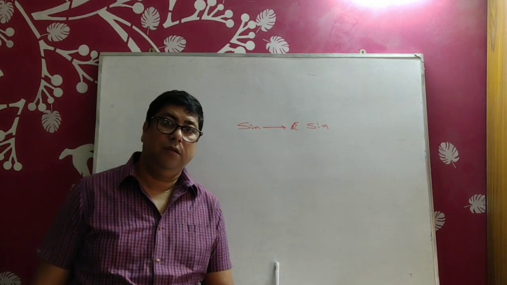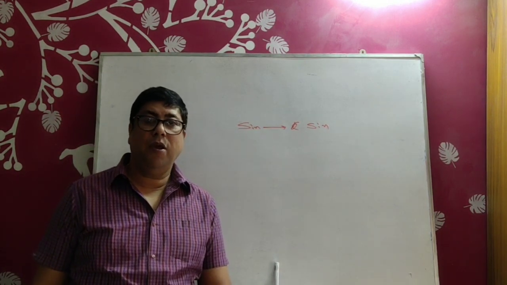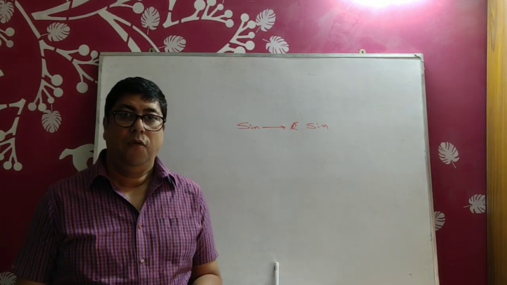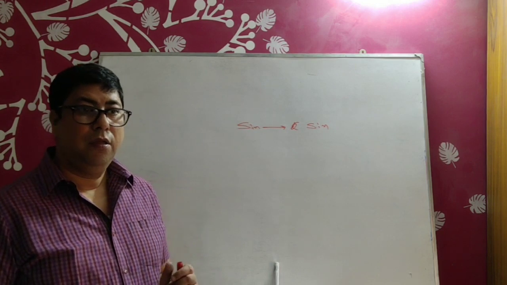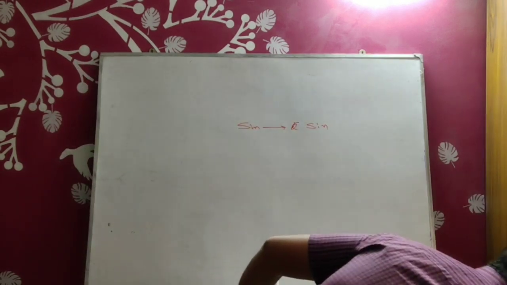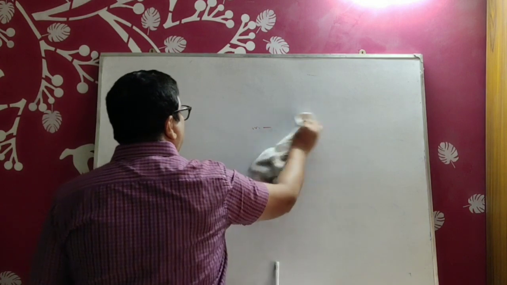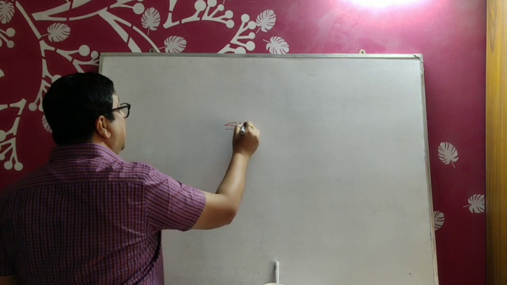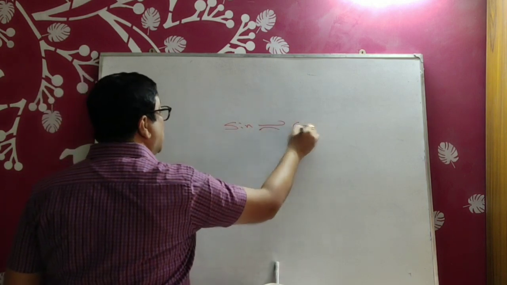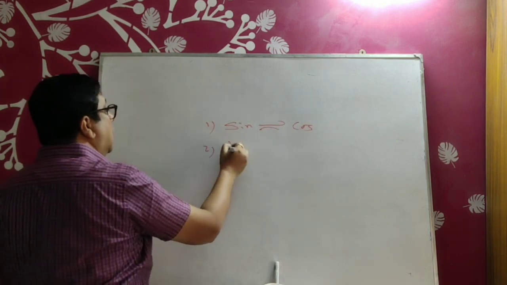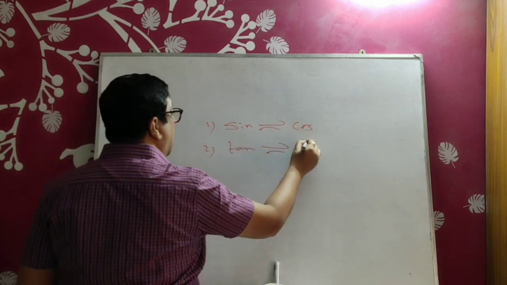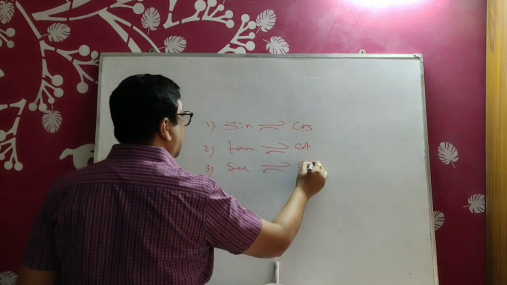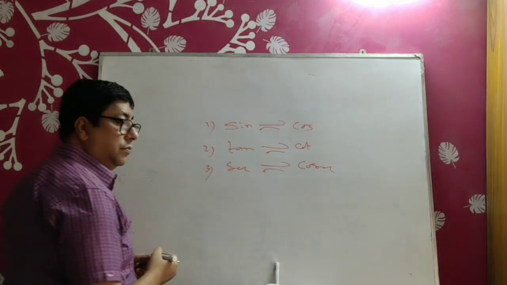Number 3 point, if the multiple be an odd number, the following transformation will take place. I'll explain everything. First you write down in your copy. If the multiple be the odd number, sine will be cos, cos will be sine, tan will be cot, cot will be tan, and sec will be cosec, cosec will be sec.